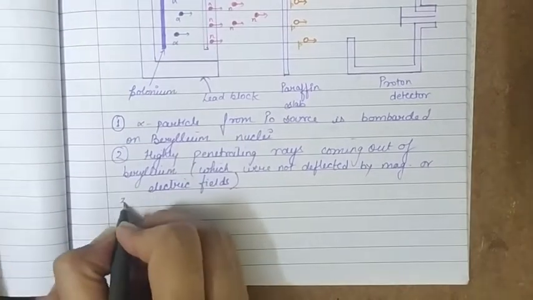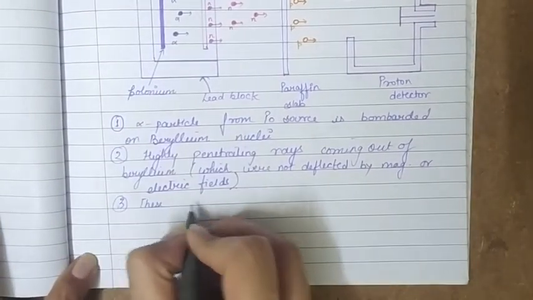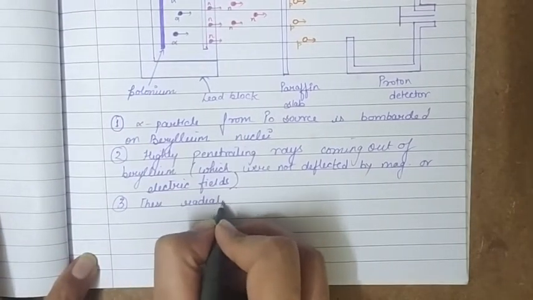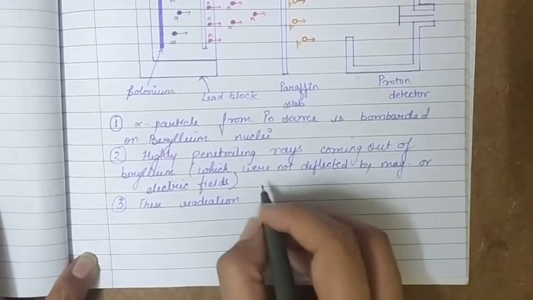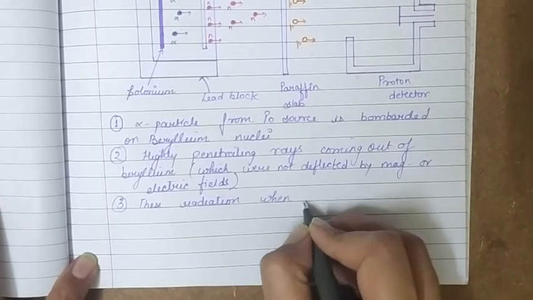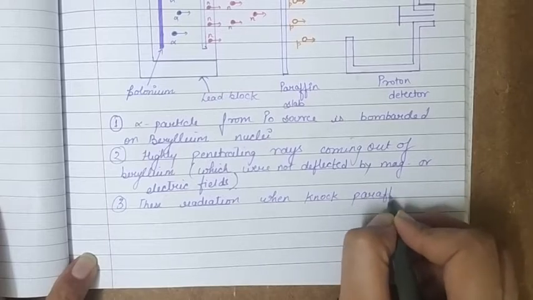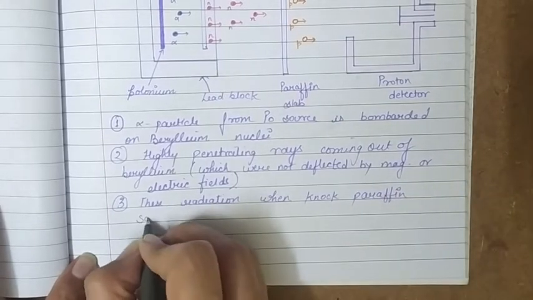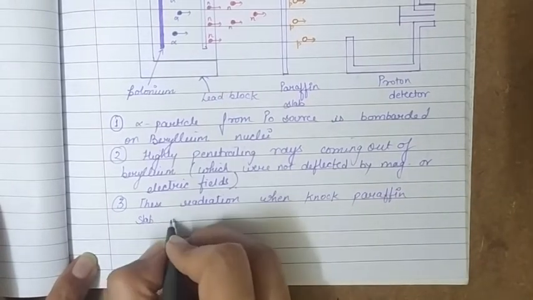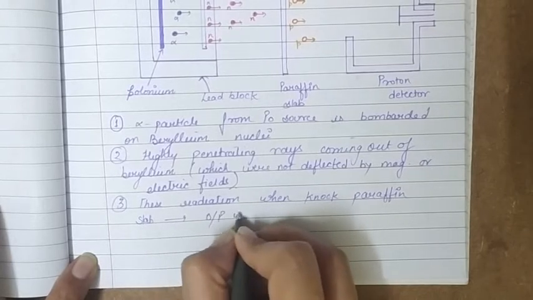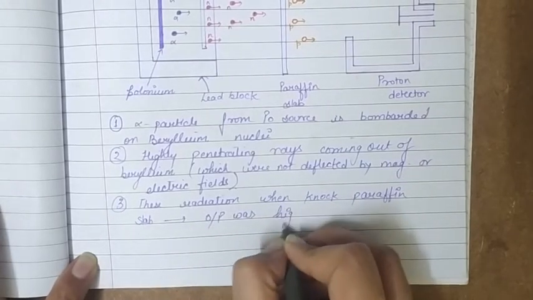Step 3: when these radiations knock the paraffin slab, the output was highly energetic protons.